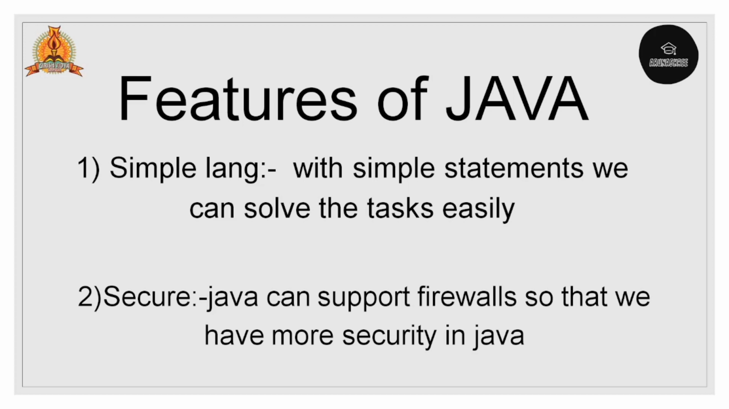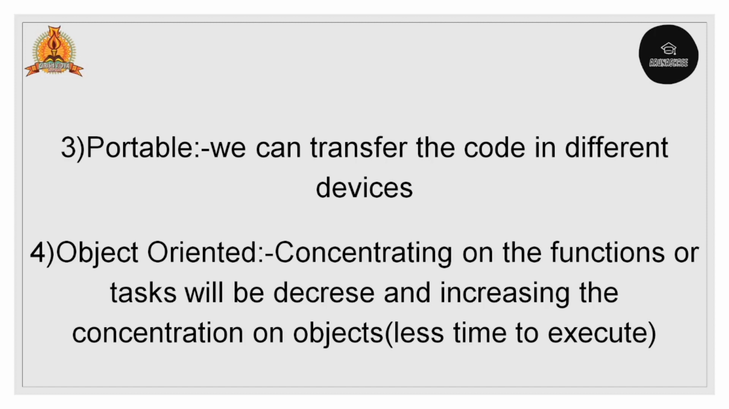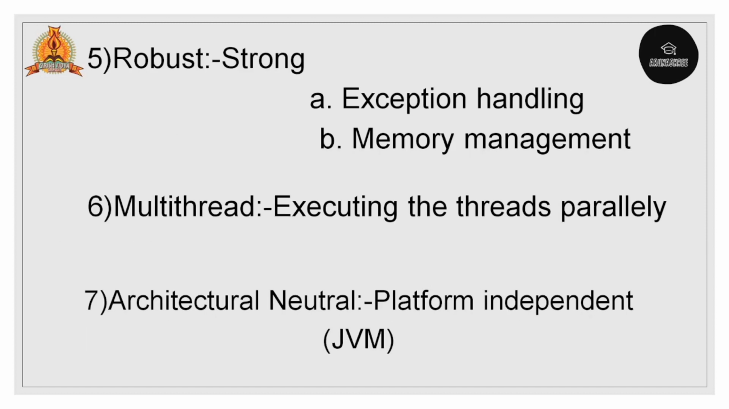Next, Java is a portable language. We can transfer the compiled code to different devices and we'll get the output on different devices. Then object-oriented. The concentration on functions or a task will be decreased and we concentrate more on an object. So the program complexity will obviously decrease. It will take less time to execute.